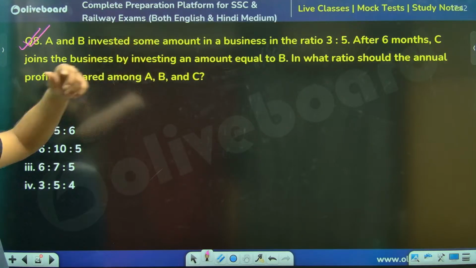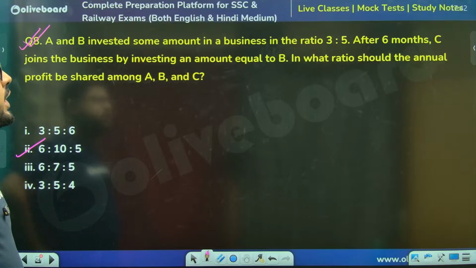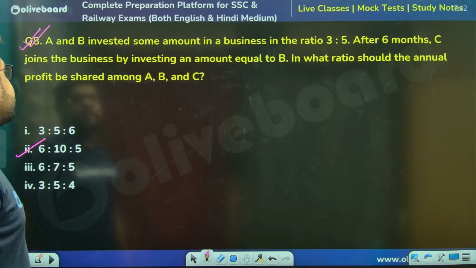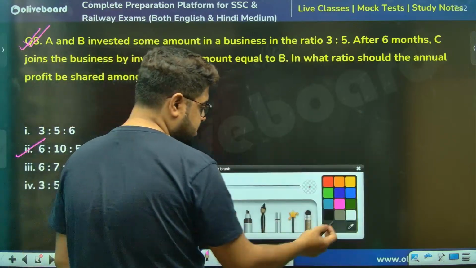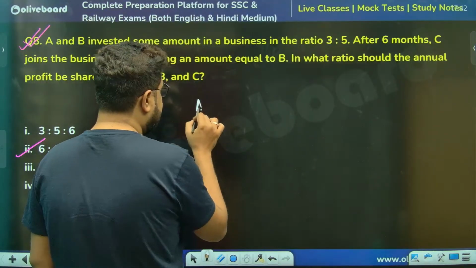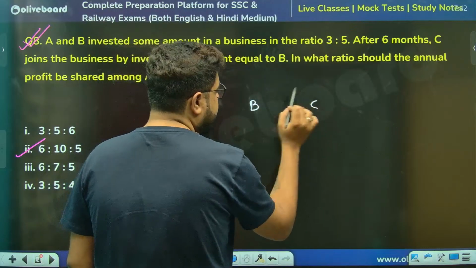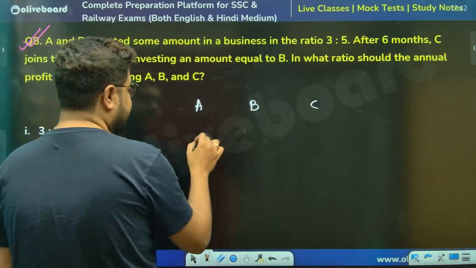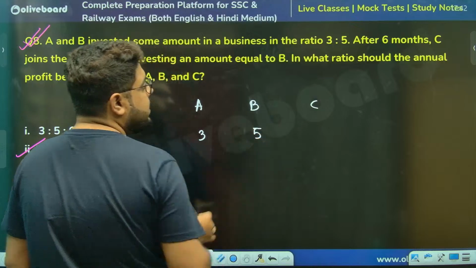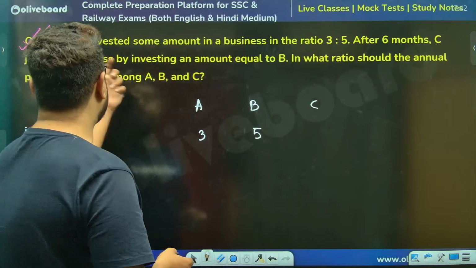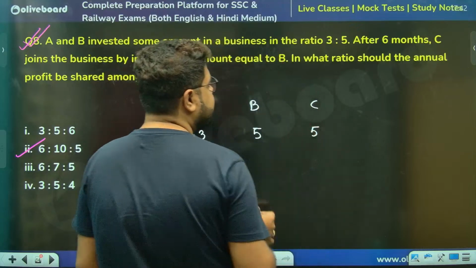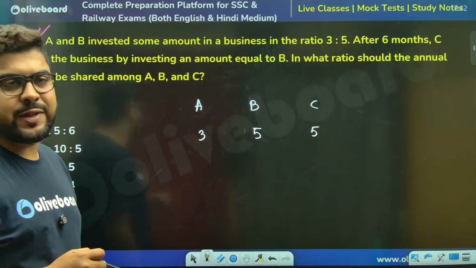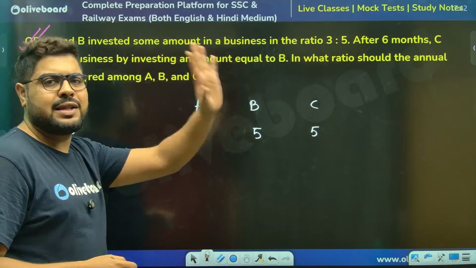A and B invested some amount in a business in the ratio 3:5. After 6 months, C joins the business by investing an amount equal to B. So there are 3 people. A and B started with this ratio. After 6 months, C joined with an amount equal to B. That means B is 5, so C is also 5.